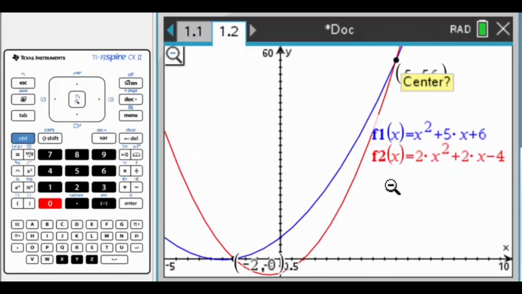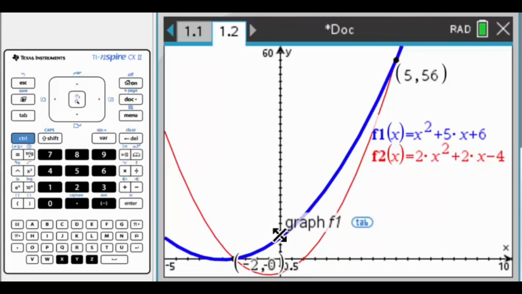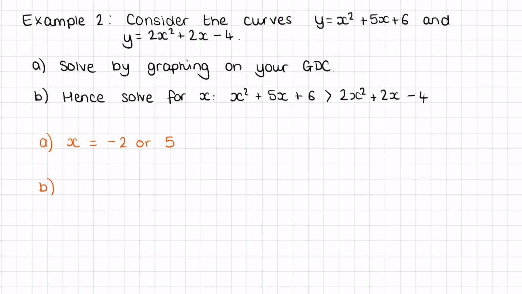Now I can see my intersections a little bit nicer on this graph. We're wanting to know when this blue line is greater than the red line. If we look at the graph here, the blue line is above the red line between these two intersection points. That's when it is greater than, because the line's above. So we can then say that x squared plus 5x plus 6 is greater than 2x squared plus 2x minus 4 when x is between negative 2 and 5. And that is points of intersection.